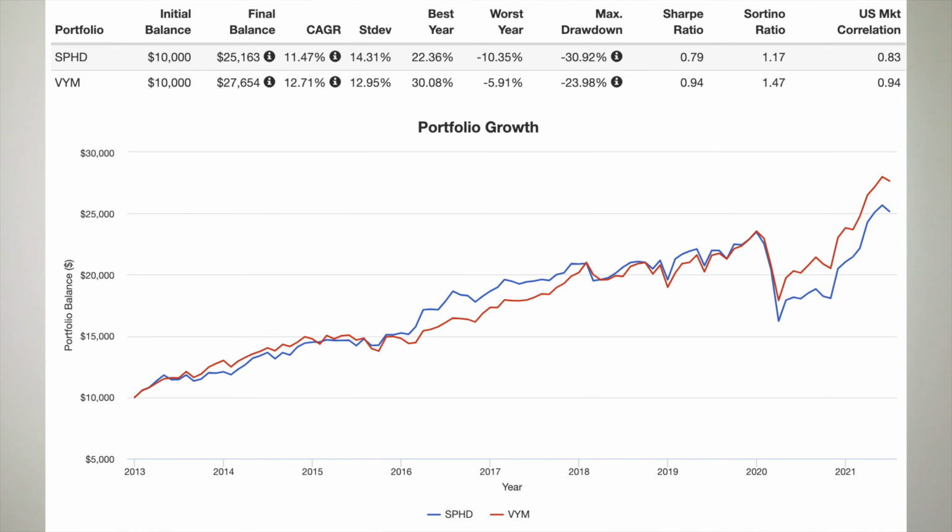Here's a performance backtest of SPHD and VYM going back to SPHD's inception in 2012. SPHD and VYM were pretty close until the March 2020 crash, during which SPHD fell further and took longer to recover compared to VYM. For the year 2020, SPHD had a negative return of negative 10.35%, while VYM returned a positive 1.14%. VYM has outperformed SPHD over the total time period, ironically with lower volatility by about 10% and a smaller max drawdown. Specifically, VYM outperformed SPHD in 5 out of the past 9 years.